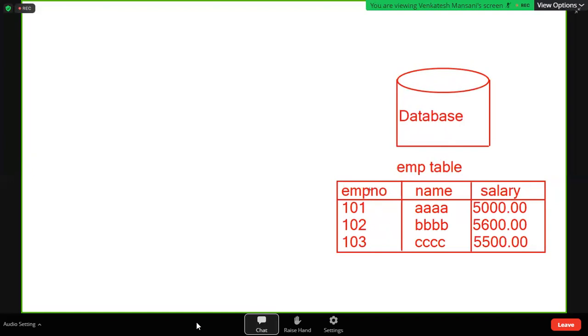So here, these three fields, employee number, name, salary, these three are called fields. So each table contains fields and records. These are called fields, and these are called records. Fields and records.